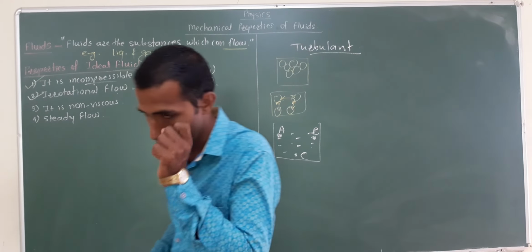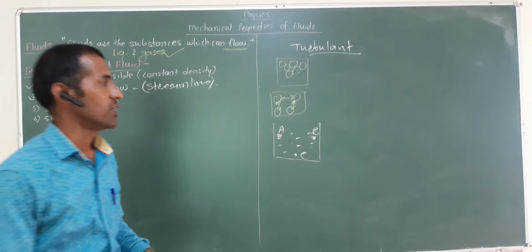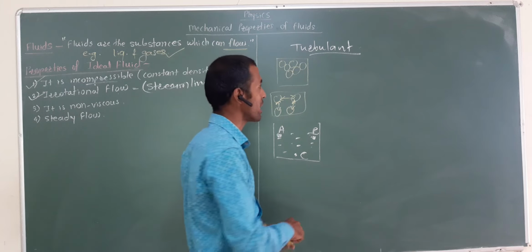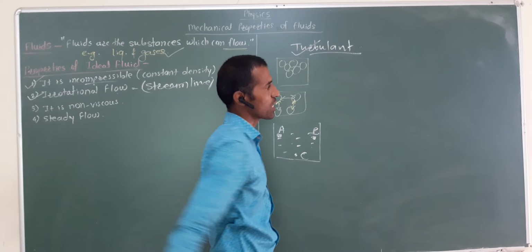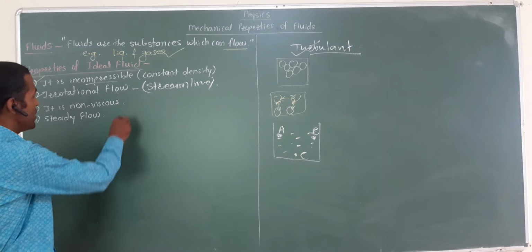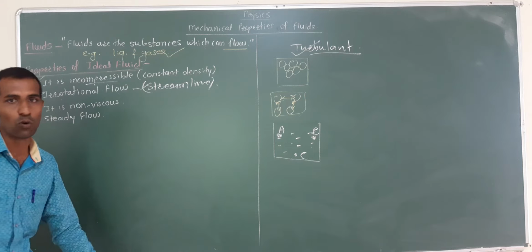Turbulent flow, for example, river water. The molecules of the water of the river flow along any direction randomly, anywhere. So the flow of that water is turbulent. But an ideal fluid has streamline flow. Streamline is irrotational flow. Okay.